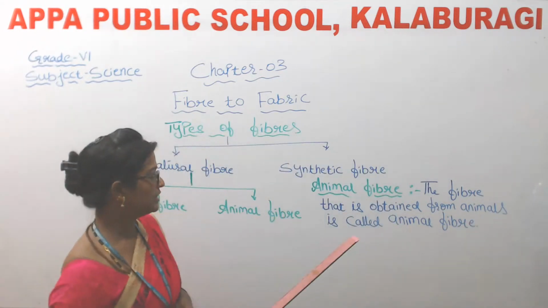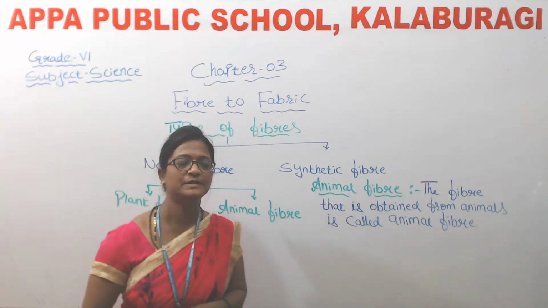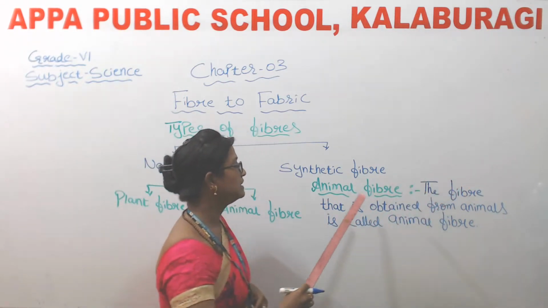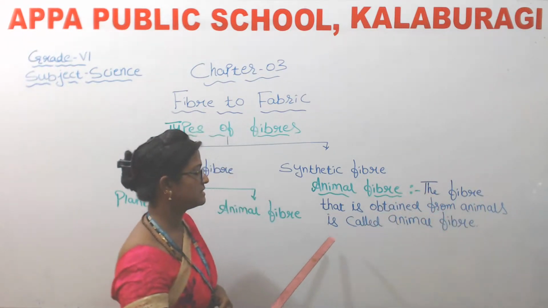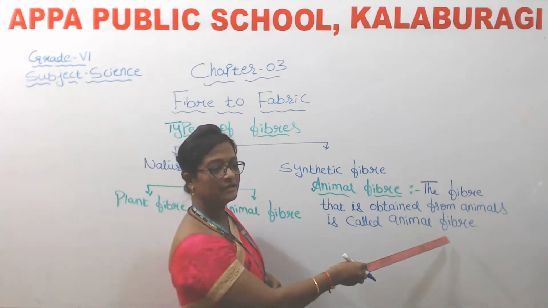Okay, children. So here animal fiber means the fiber that is obtained from animals is called animal fiber.